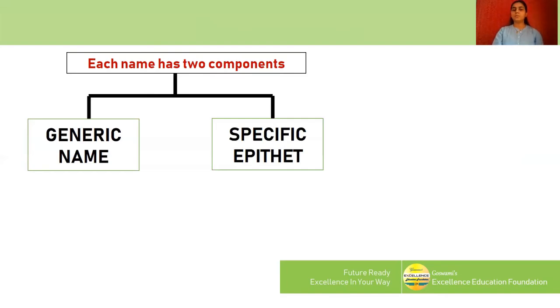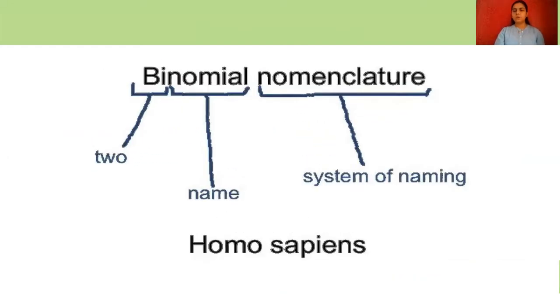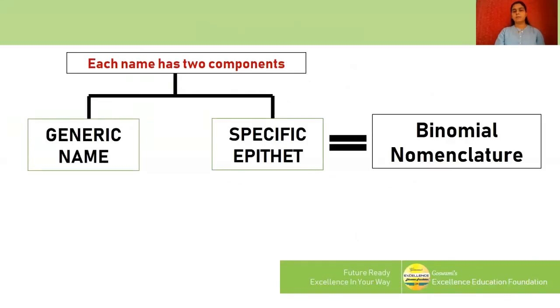As there are two components, that's why it is known as binomial nomenclature. Bi means two, nomial nomenclature, a two-naming system. It has two names, so one is a generic name and one is a specific name.